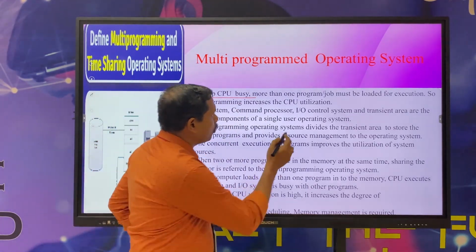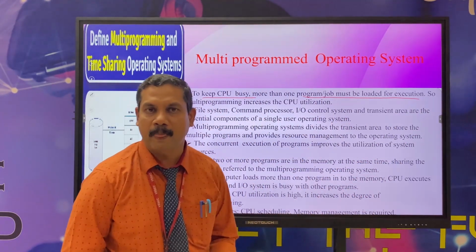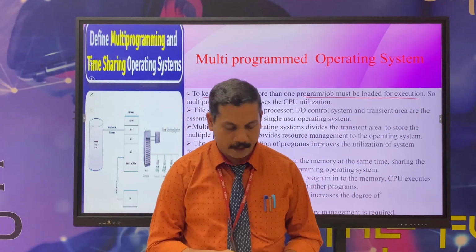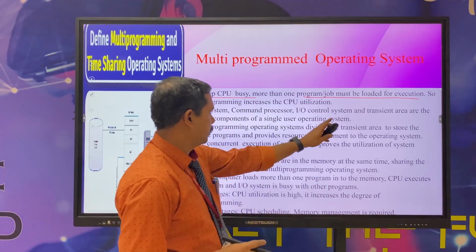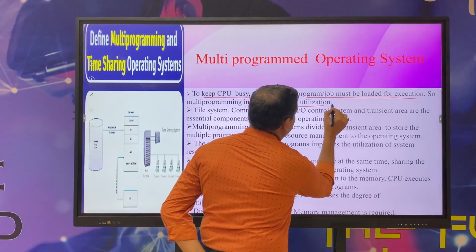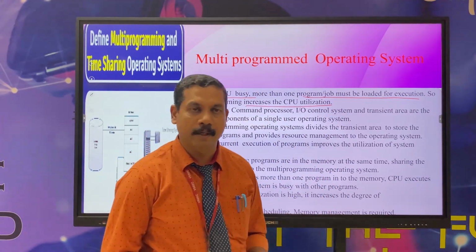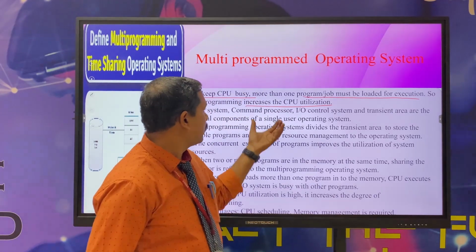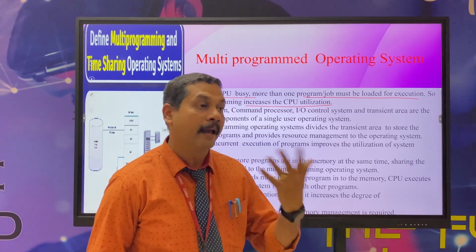More than one program or job must be loaded for execution at the same time, so a number of jobs will be loaded at a time. Multi-programming increases the CPU utilization. So in the multi-programmed operating system, CPU utilization can be increased.